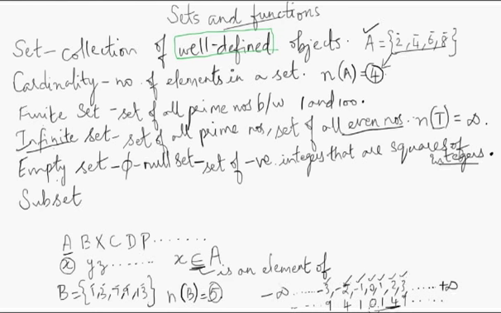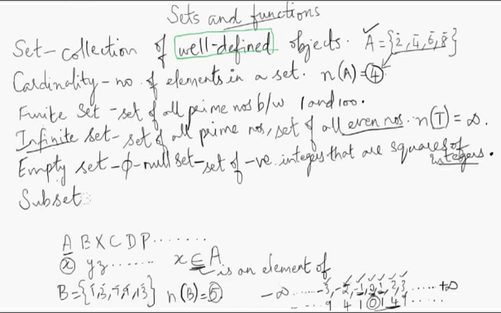So in any case, whether you square a negative integer, a positive integer, or 0, you are not going to get a negative integer. By the way, 0 is not a positive integer, nor is it a negative integer. So you are not going to get a negative integer. So this set has no values, no elements in it. So this set is an empty set.